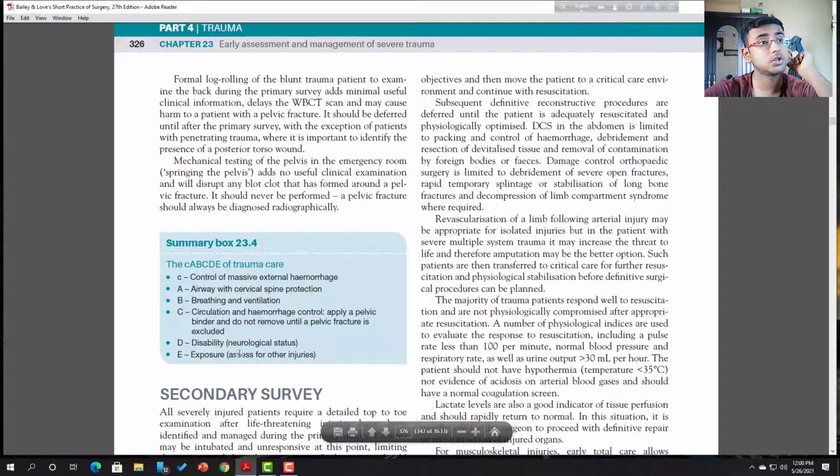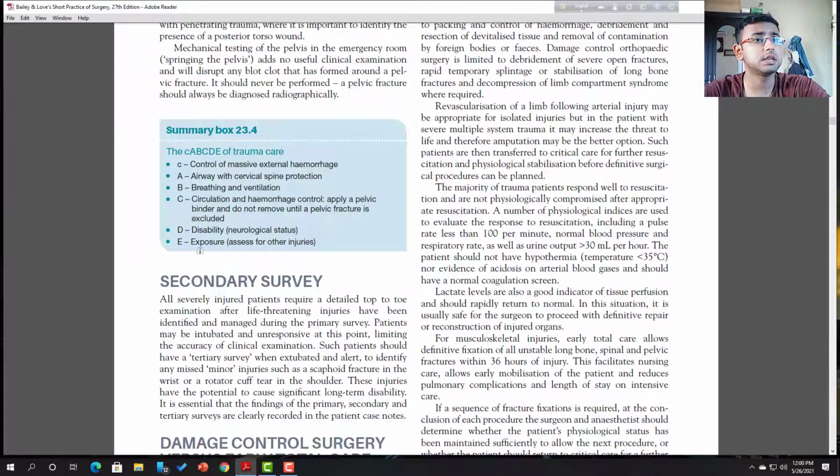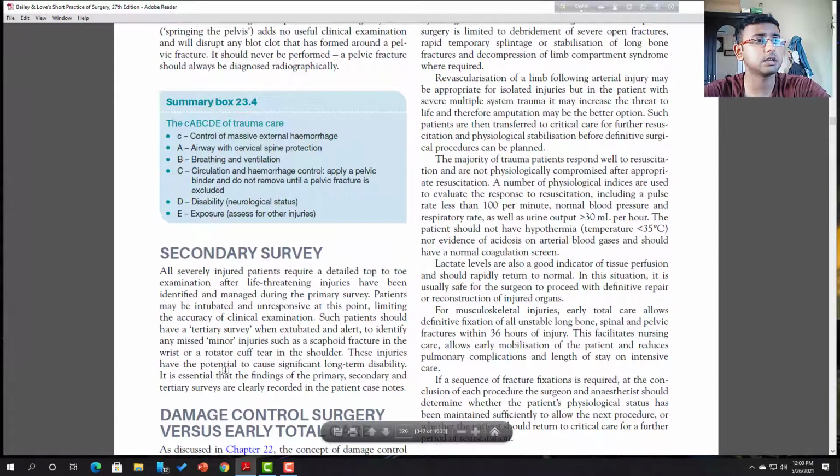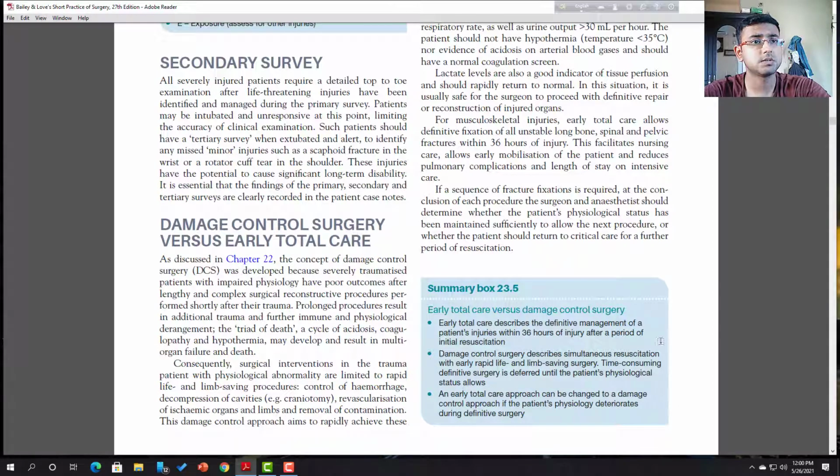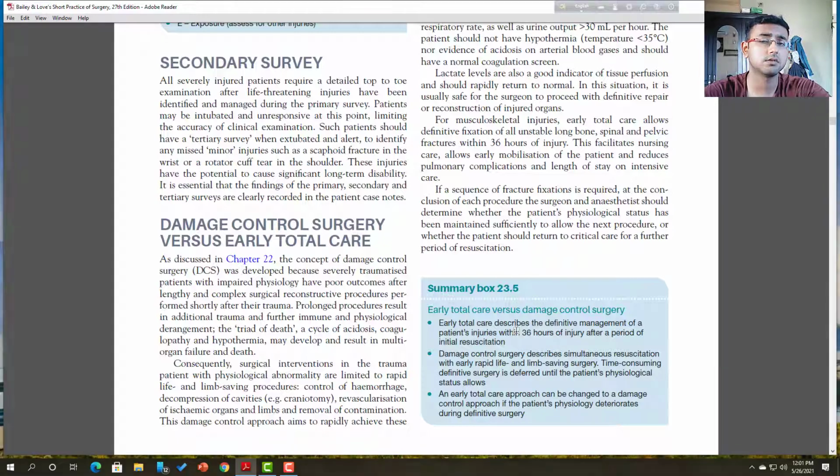So here you can see in short the CABCD treatment. It is very important for any examination, any viva voce or any written examination. Okay, now there is a secondary survey. We must ensure there is a secondary survey, and damage control surgery here also. You must consider early total care versus damage control surgery. The earlier you manage the patient, the better the chances of a good outcome.